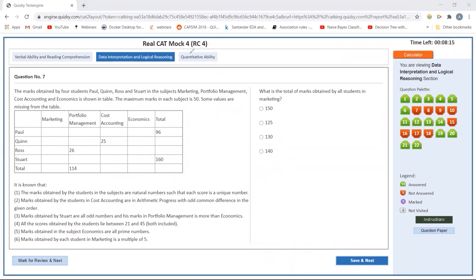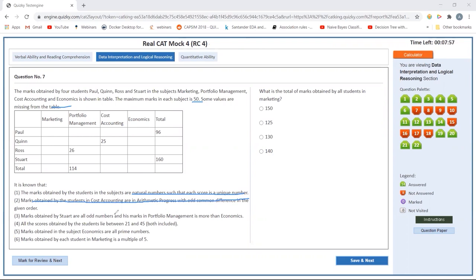So the marks obtained by four students in four subjects are shown. The maximum mark in each subject is 50. Some values are missing from the table. The marks obtained by students in subjects are natural numbers, so each score is a unique number. Marks obtained by the students in cost accounting are in arithmetic progression.